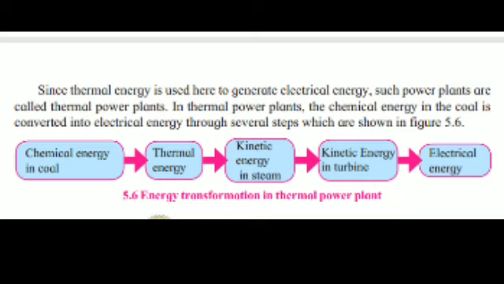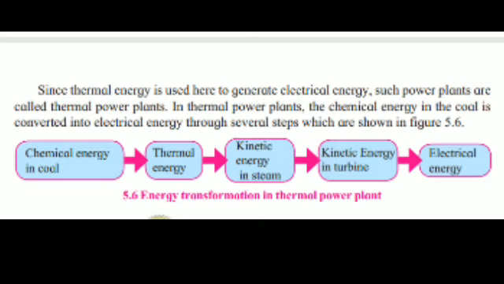The flow chart is given that shows the flow of energy, or the transformation of energy from one stage to another. First, the coal is heated, so it is having chemical energy. It is given to the water, it gets heated, so thermal energy. This thermal energy goes in the form of steam and it is moving the turbine. So the turbine is moving, it is having kinetic energy.